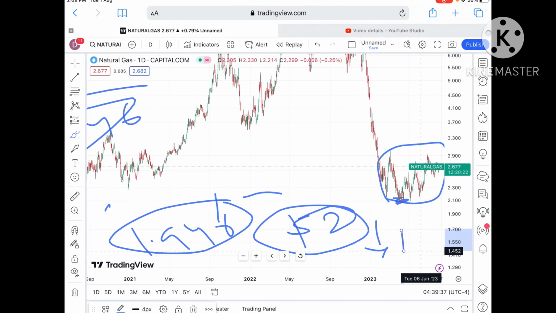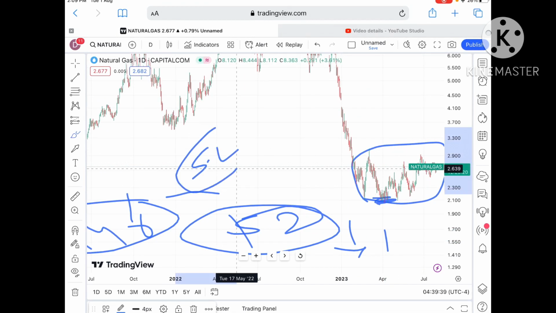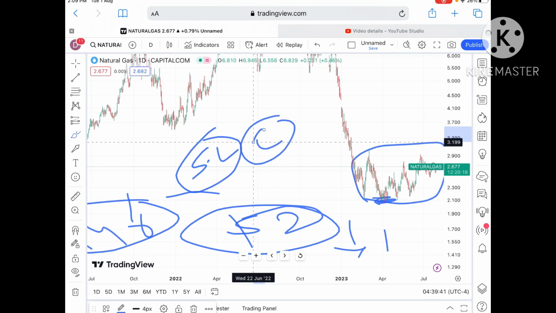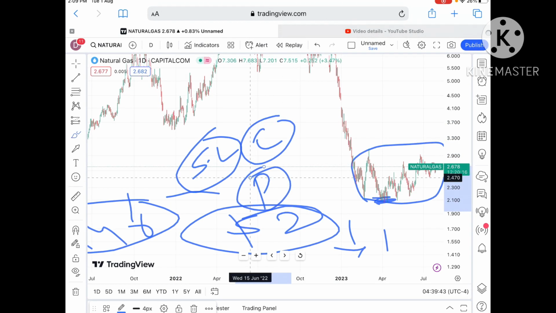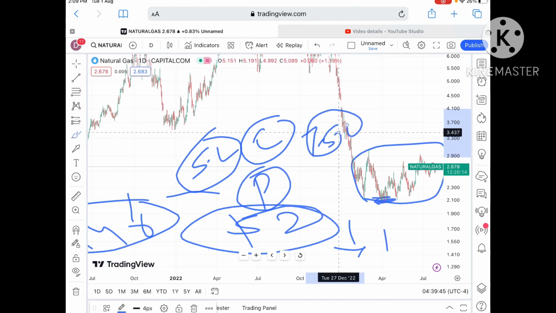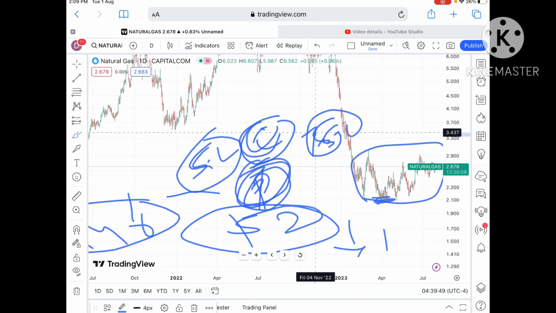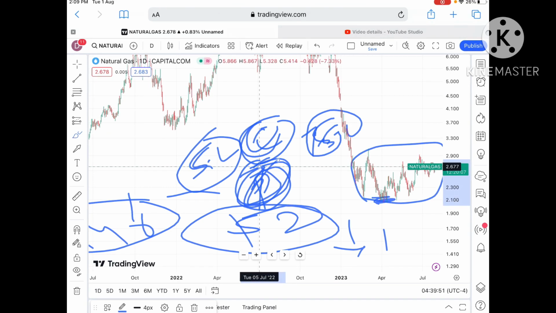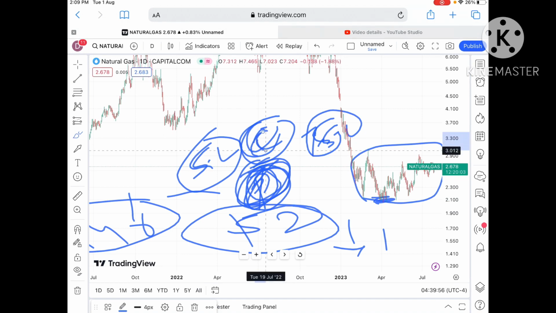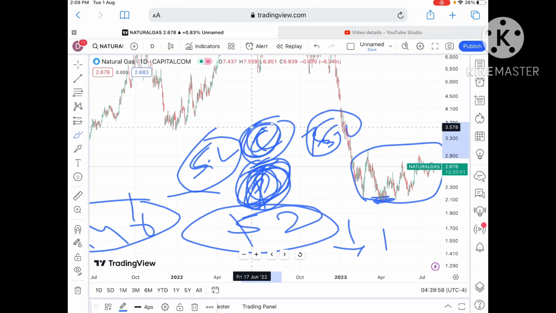Understand that you should always try to set your SL so that your capital can be saved. Always try to set a trailing SL so that your profit can be saved. SL will save your capital, and trailing SL will save your profit. Then it will build your capital and confidence, and if the capital is safe, then you can trade more. That is the main benefit of setting SL.